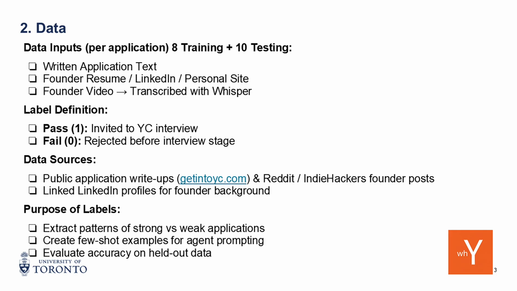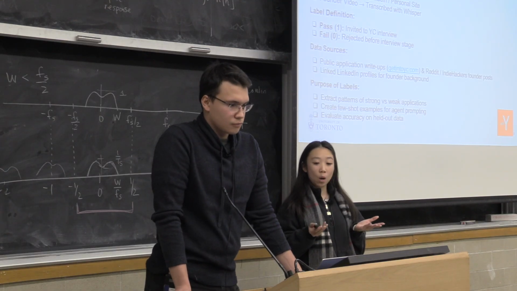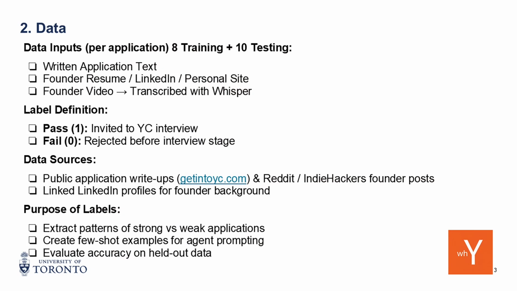The purpose of those labels is to extract patterns, so we train the model to know what is a strong and what is a weak application. We use some of the examples to create few shot examples for our own agent prompting. And then we evaluate accuracy on some held out data. For our application, we use 8 examples for training and 10 examples for testing.